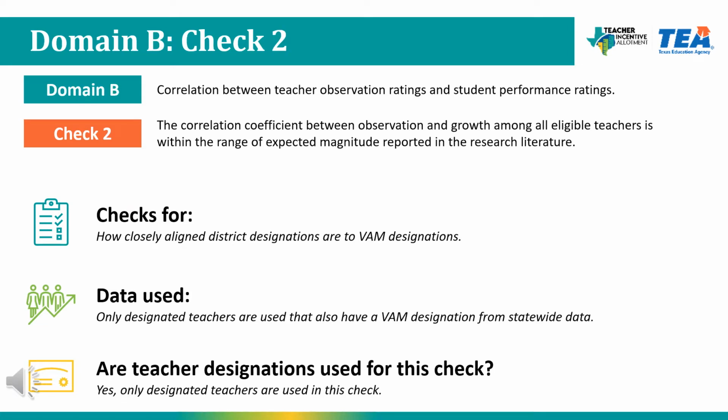Check number 2 looks at how closely aligned district designations are to value-add designations. This check confirms the relationship between district designations for teachers and their corresponding VAM designations. This check will only include designated teachers and only designated teachers that have a corresponding value-add designation. All other teachers are excluded from this check. Scores for this check are based on the strength of the relationship between district and value-add designations.